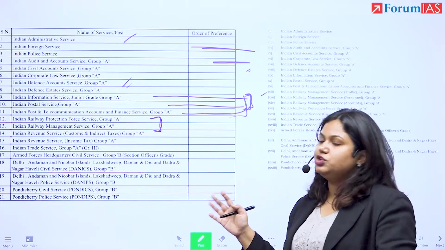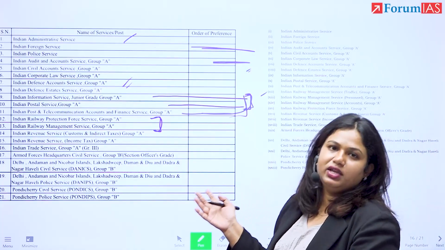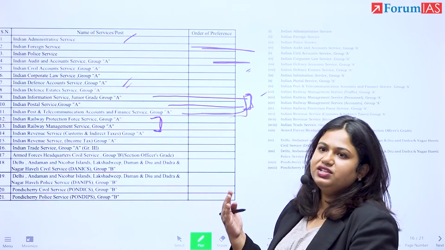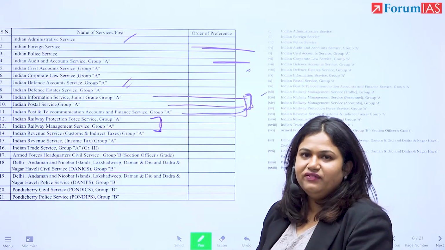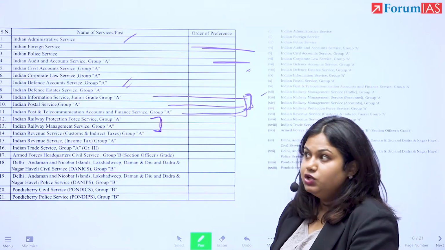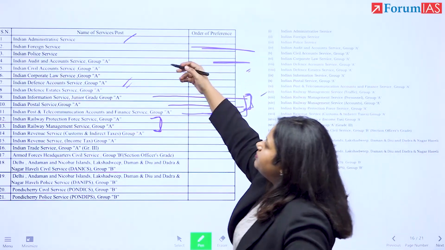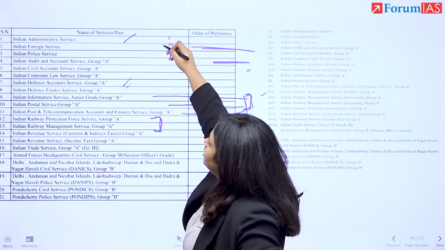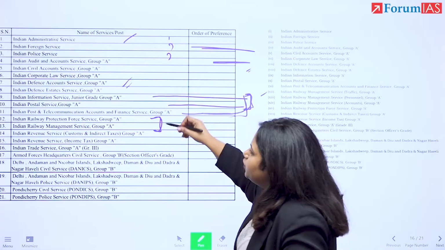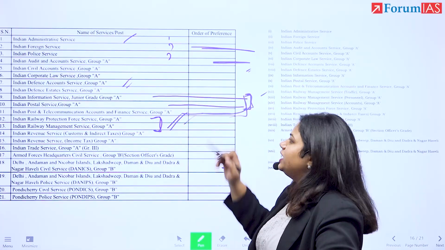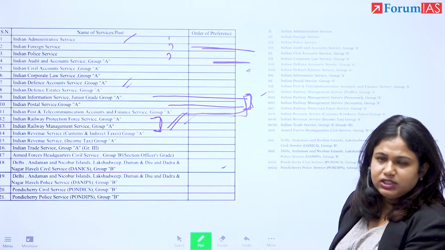Now, if you're an engineer who would also want to be in railway services, because for engineering services, railways is again a very, very good opportunity, for those people this will be more attractive. What that means is that if in the beginning you're filling 1, 2, 3, administrative, police and foreign, and you want to go work in railway, you might put railway afterwards, right?